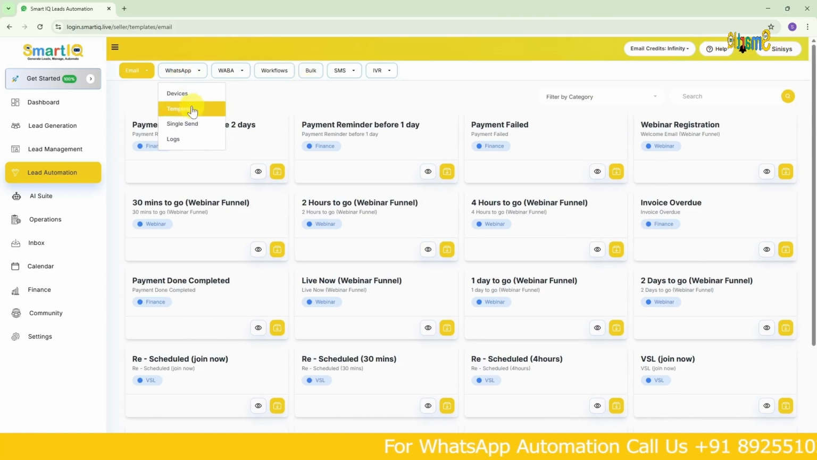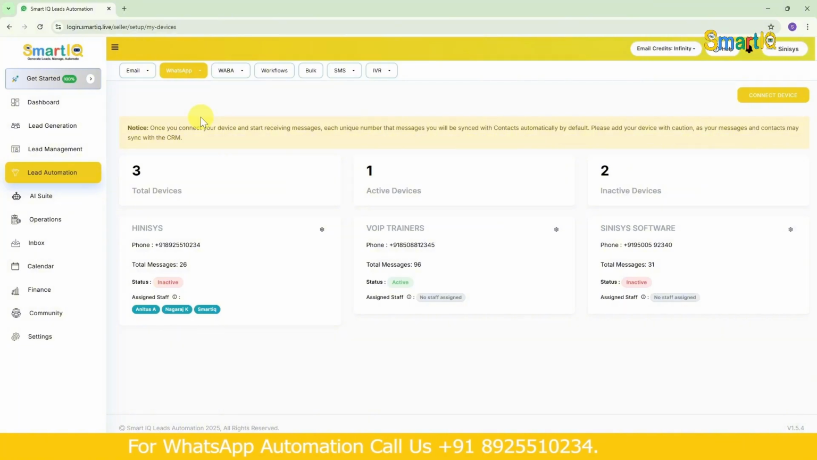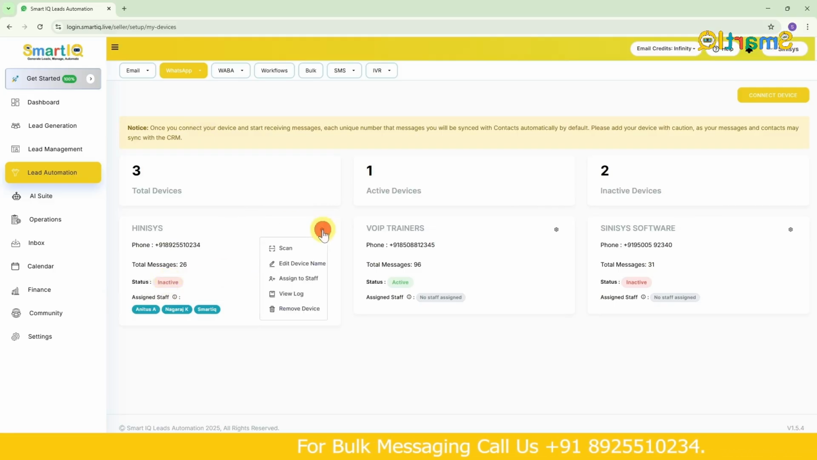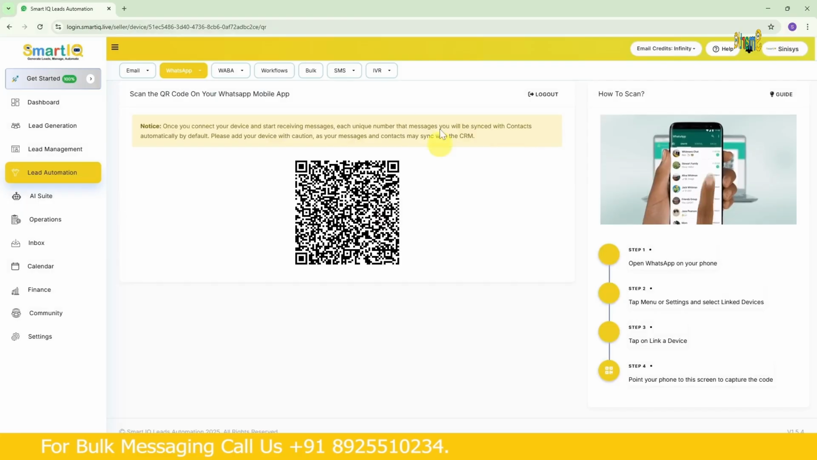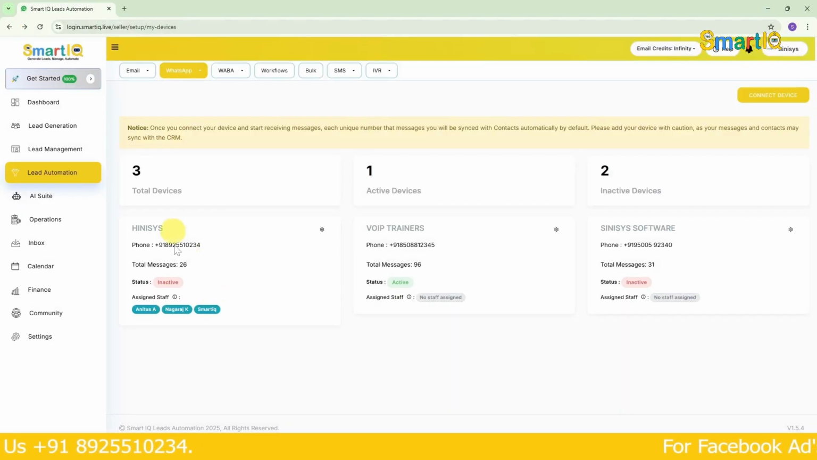Then when you click on WhatsApp, first it will show you devices. Here, this is where we connect our mobile number device. In this, we can even connect multiple devices. Okay, now I have connected 3 devices. Among these, this device is currently inactive. To make it active, you have to click on settings and then click on scan. Then a QR code will be generated for you. You have to scan this QR code using the phone where your WhatsApp mobile number is active. Once you do that, it will automatically become active here, okay?